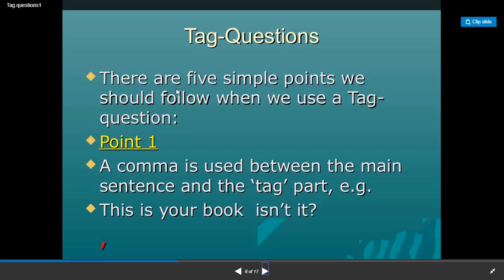There are 5 simple points we should follow when we use a tag question. The first one is that we need a comma between the main sentence and the tag part. An example: this is your book. We need a comma to be put after this statement and before the tag question: isn't it?